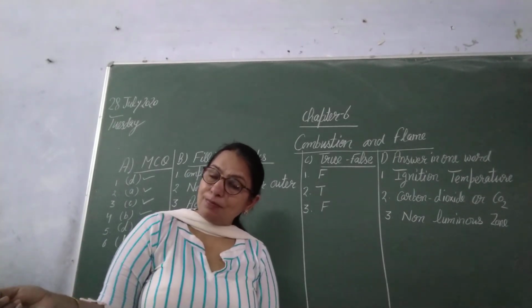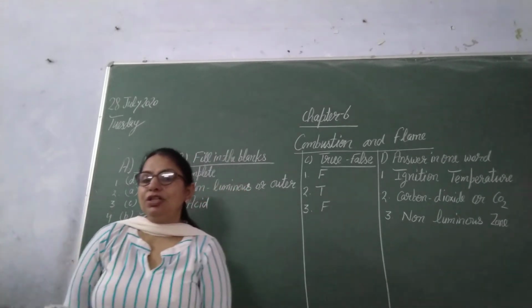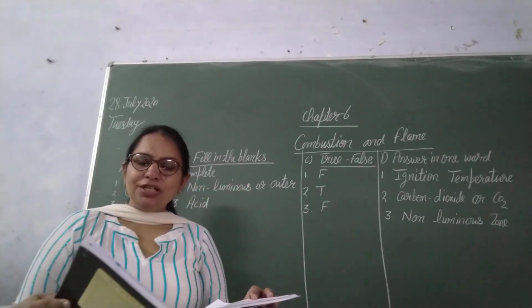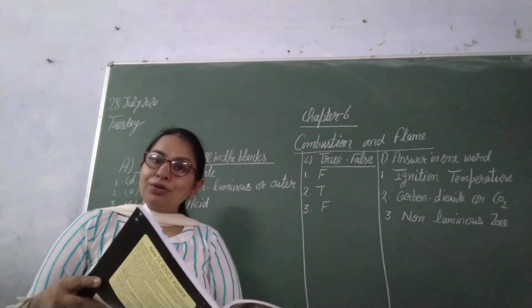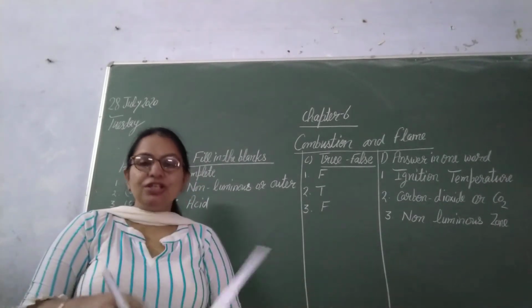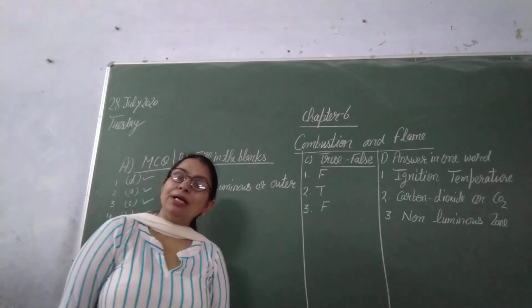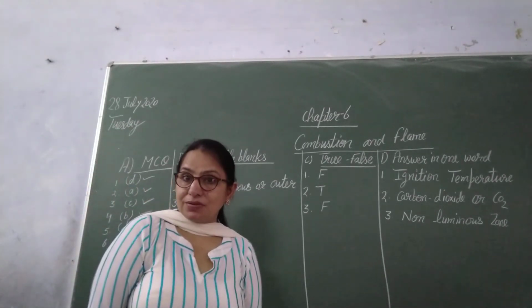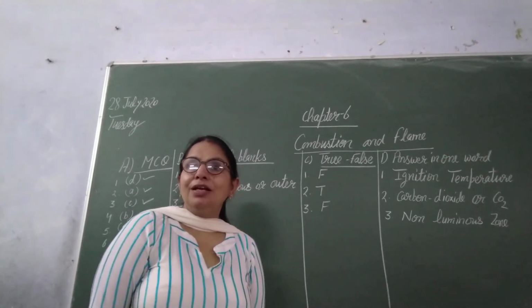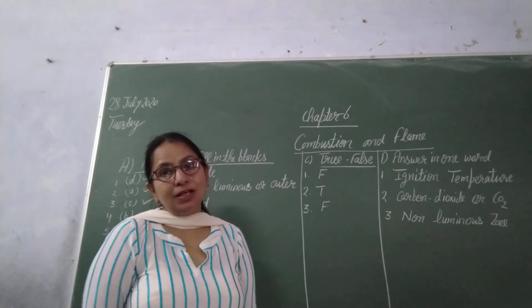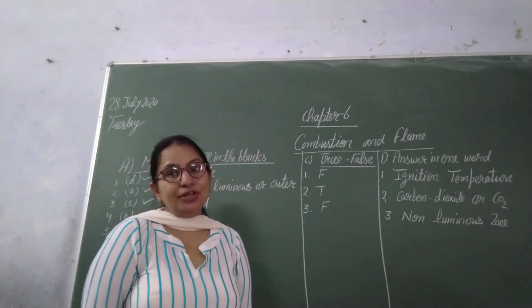You have to write down the definition of combustion. Then ignition temperature. The minimum temperature at which a substance catches fire is known as the ignition temperature.